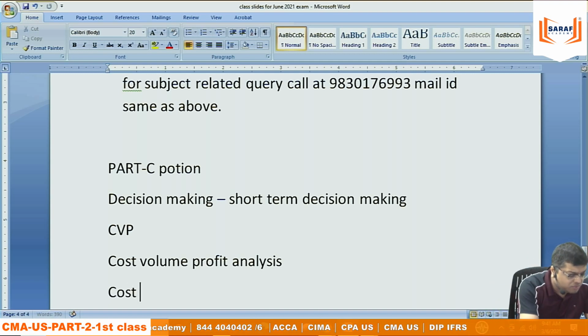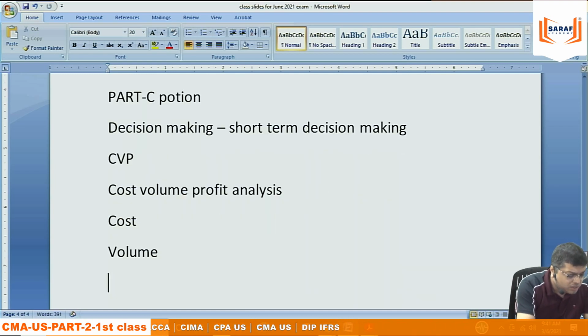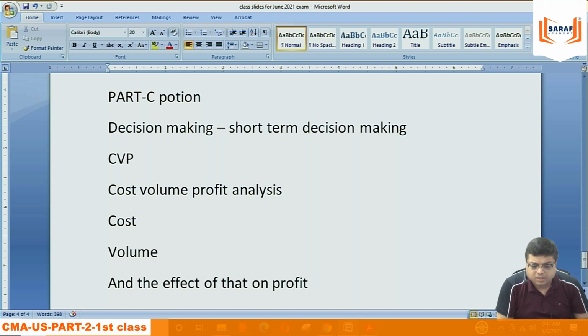So analysis of cost, analysis of volume, and the effect of that on profit. For that reason, the name of the chapter is cost, volume, profit analysis.